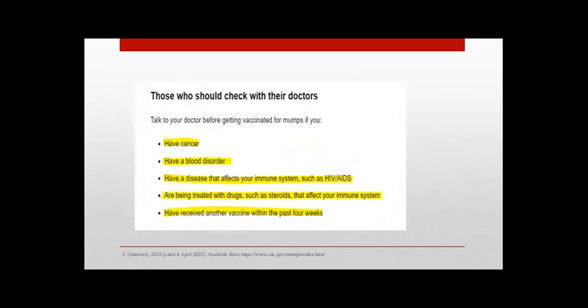Those who should check with their doctors before getting vaccinated: if you have cancer, have blood disorders, have a disease that affects your immune system such as HIV or AIDS, are being treated with drugs such as steroids that affect your immune system, or have received another vaccine within the past 4 weeks.